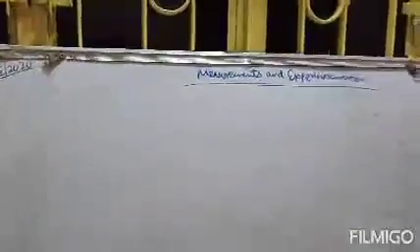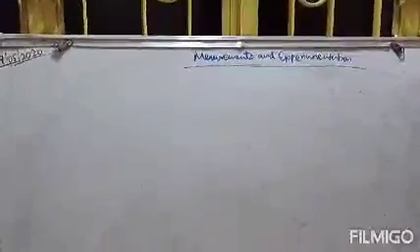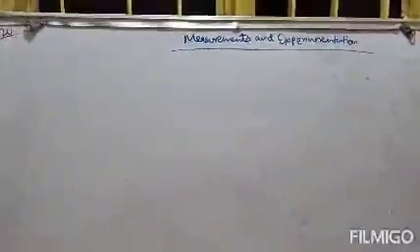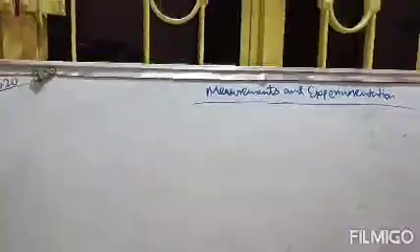This is the first chapter of physics. So we will discuss here the measurement and experimentation chapter. Under this chapter we will discuss measurements. What is measurement actually? There are different kinds of units, and some physical quantities, their units, their symbols, and some exercises. And the session will complete.